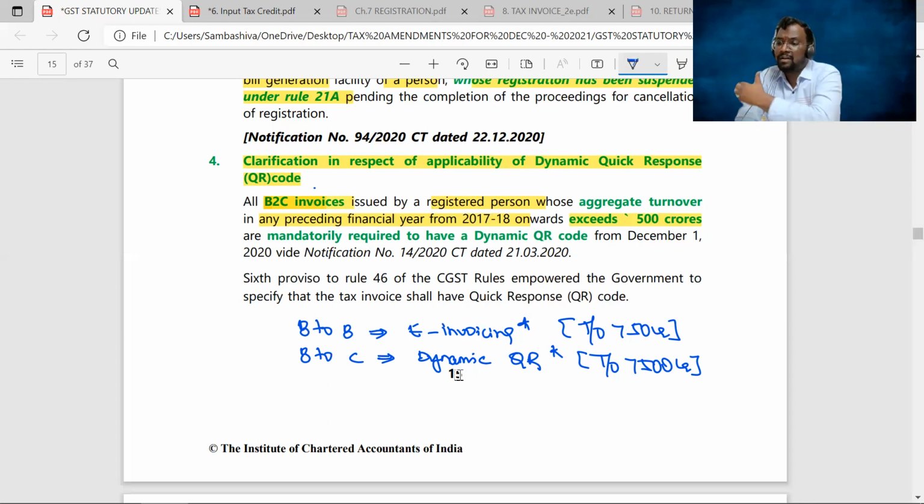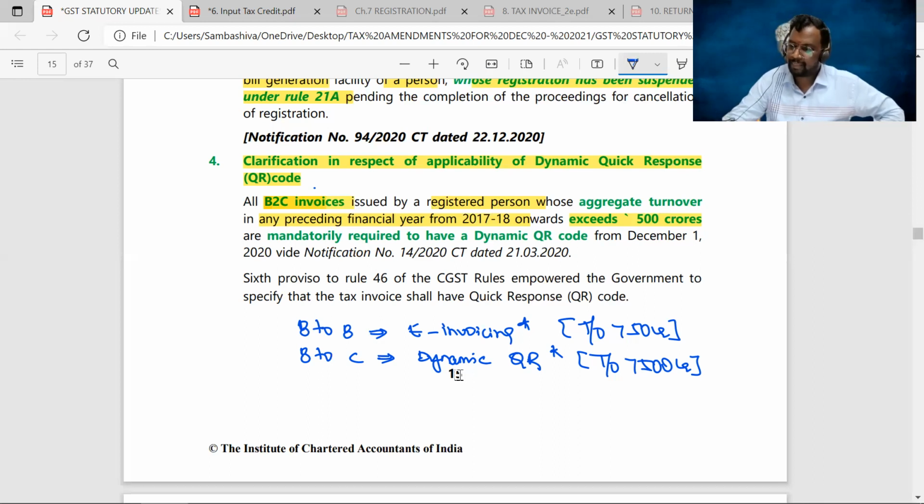Clear, sir? And when the payment is received in cash, the supplier may not show it as his turnover. Right? With cash transactions, we can easily escape from the turnover calculation. But if it is a transaction made online, he cannot skip the transaction from the calculation of his turnover, because tracking is possible. Are you following, sir? Next.